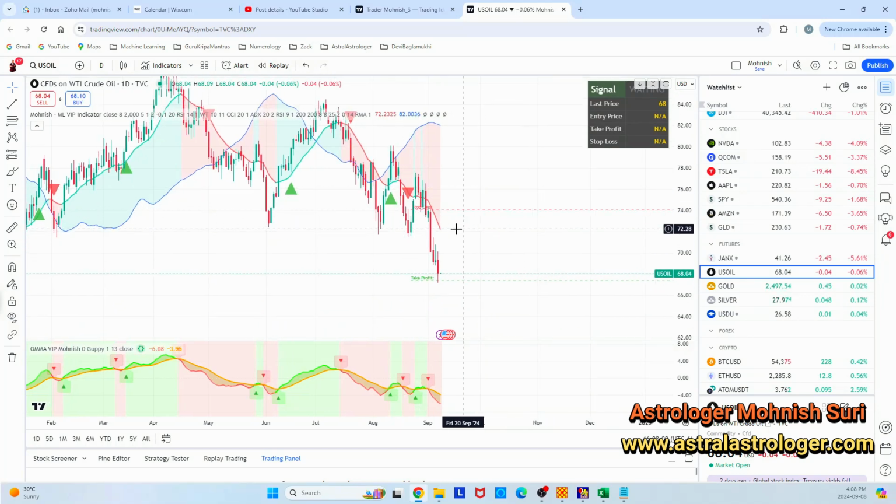Now, how to jump on this trade? You see there was a sell signal here on this candle on the 20th of August. And there was a sell signal here in this bottom oscillator indicator also a day before it. So this indicator tells you where the momentum is going. Okay. But it's not that you should jump on this particular price action and set up your short calls. You should wait till this indicator is also showing you, because this is baked with artificial intelligence, the last 7 price movements, and lots of features baked into it to calculate that now is a time when people will be selling it.